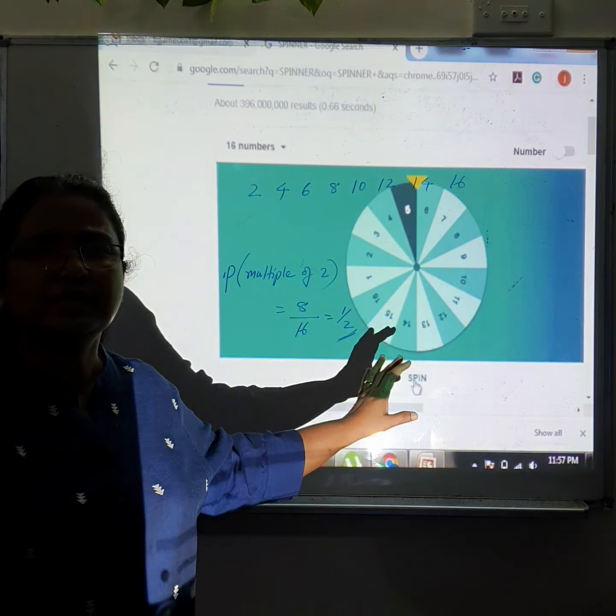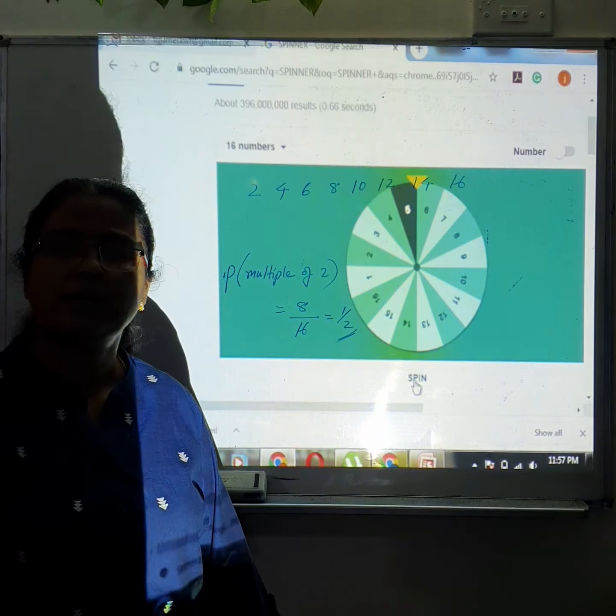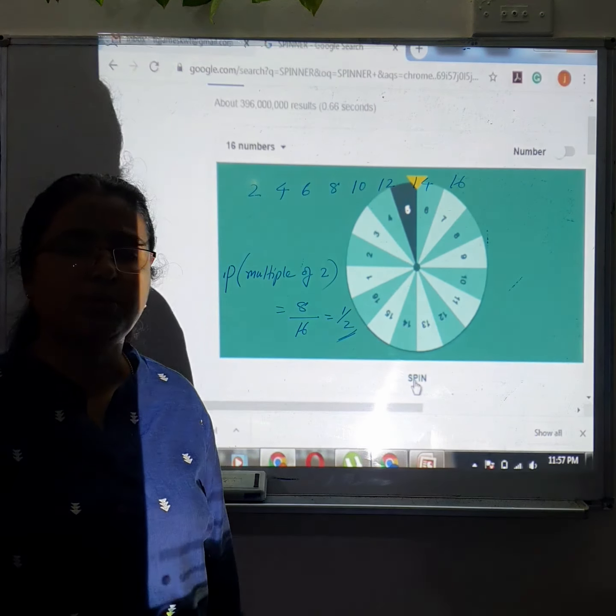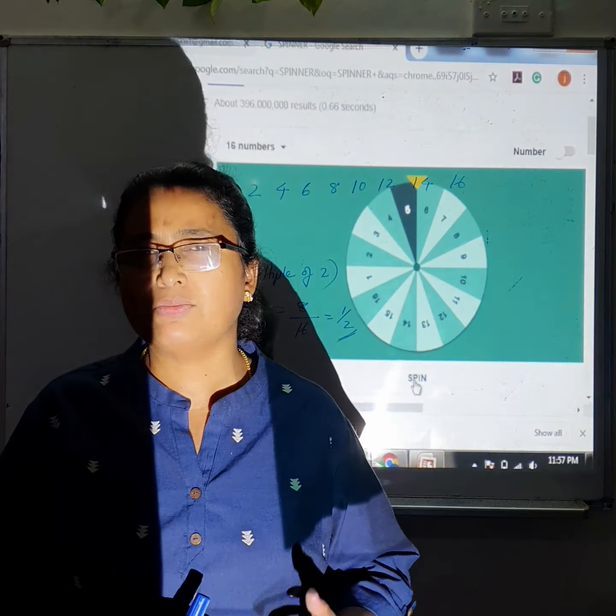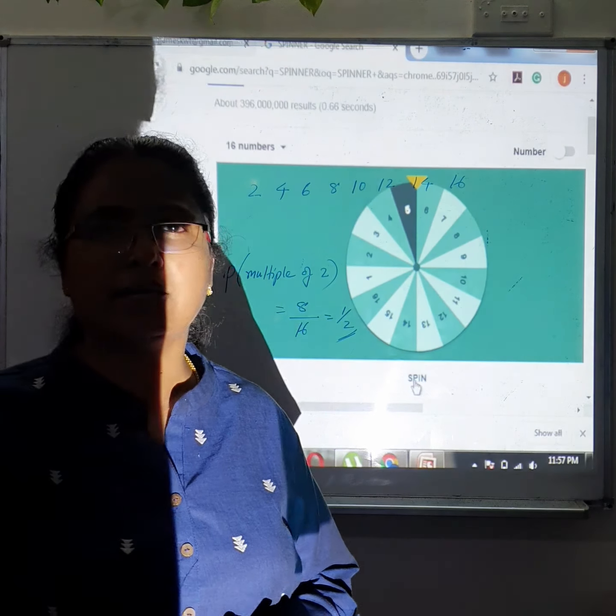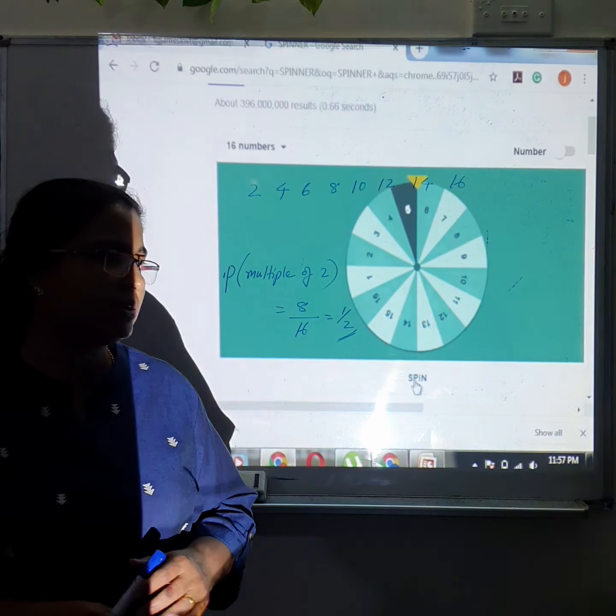So this is a way to find the probability of any event. It's very simple, which is for class 6, and actually this is a big topic. You are studying only very basic fundamental things. When you come to higher classes, you will study a lot of things based on this.